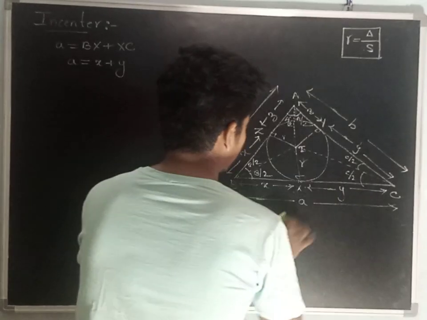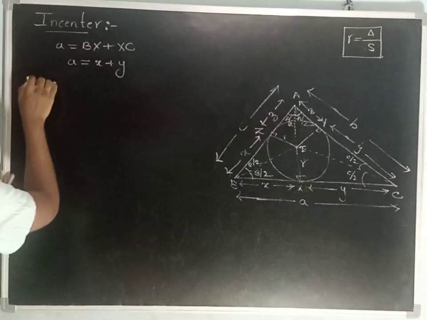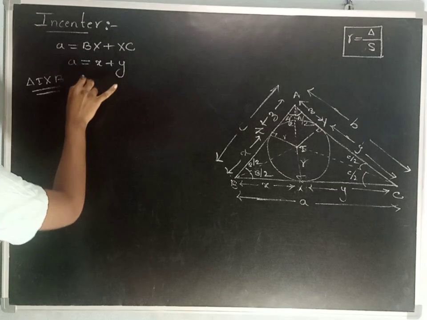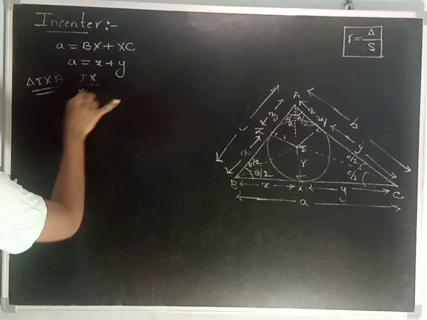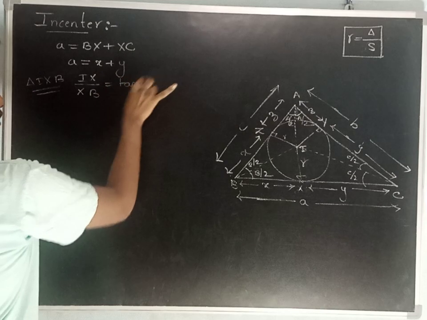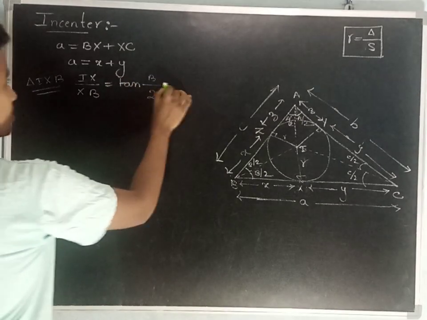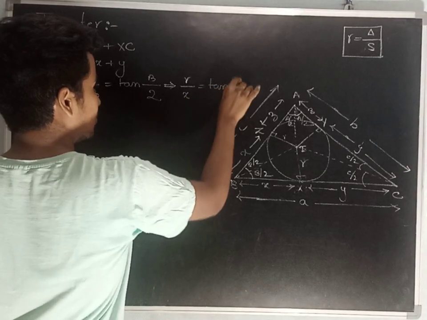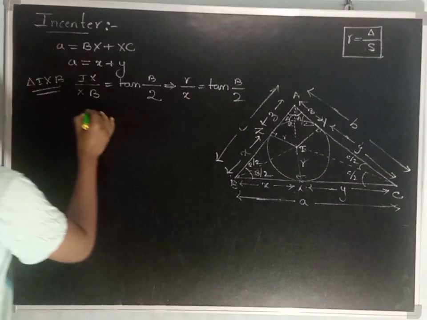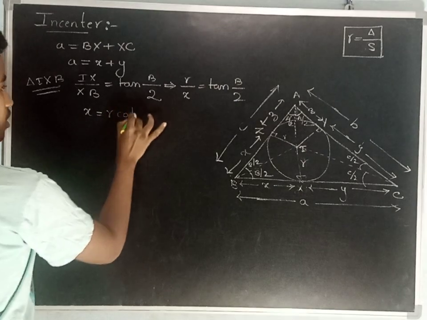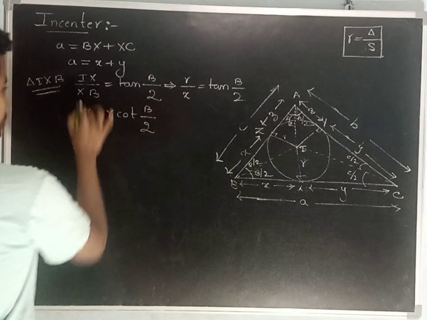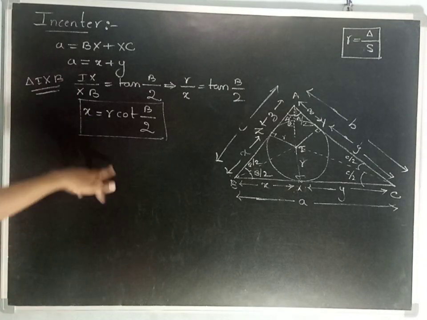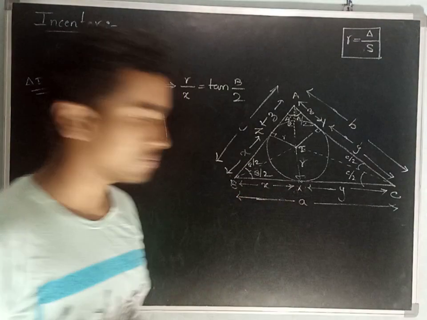In triangle IXB, IX by XB is equal to tan B by 2. R by x is equal to tan B by 2. Therefore, x is equal to r into cot B by 2. Okay, this is the other value for x. Before this, I said that x is s minus b, right?